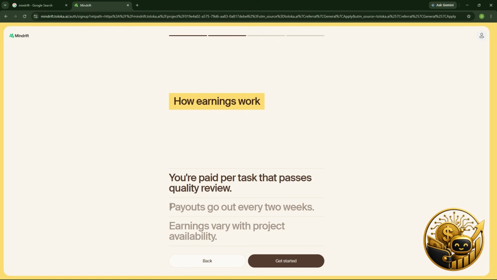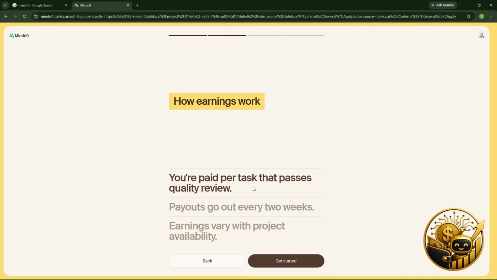Actually, you are paid per task. For example, if they give you an annotation job, like maybe to annotate a particular area, a particular scene, or anything, they pay per the task you are doing. They'll give a price tag on that particular task. So let's say you are working on a task that gives you $1 per task. Every task you complete, they are going to pay you $1. That's the meaning of per task.